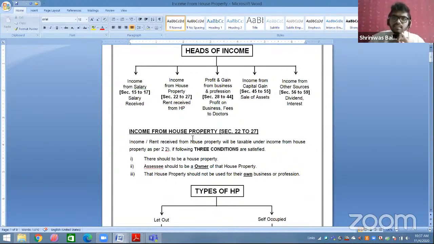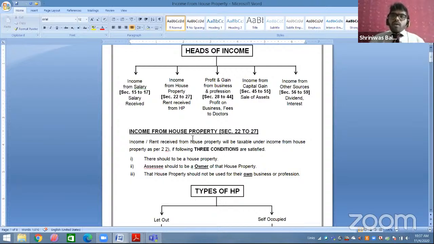Students, working in a company, salary: income from salary. Renting house property, rent: income from house property. Business profit or fees from profession: profit and gain from business and profession. Any type of gain on sale of capital assets: income from capital gain. And all the remaining part will come under income from other sources. For example, dividend, interest, royalty, all this will be taxable under income from other sources. So all the remaining income will be covered under income from other sources.